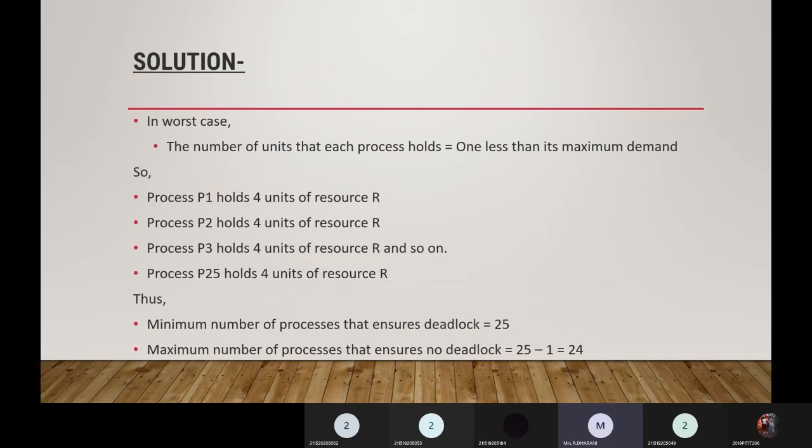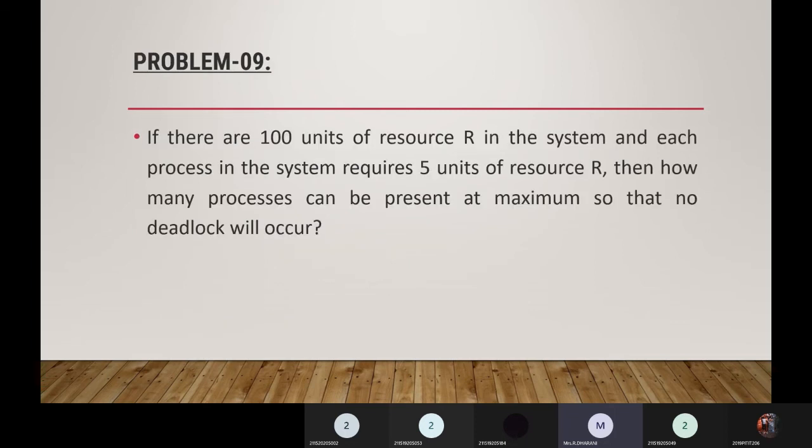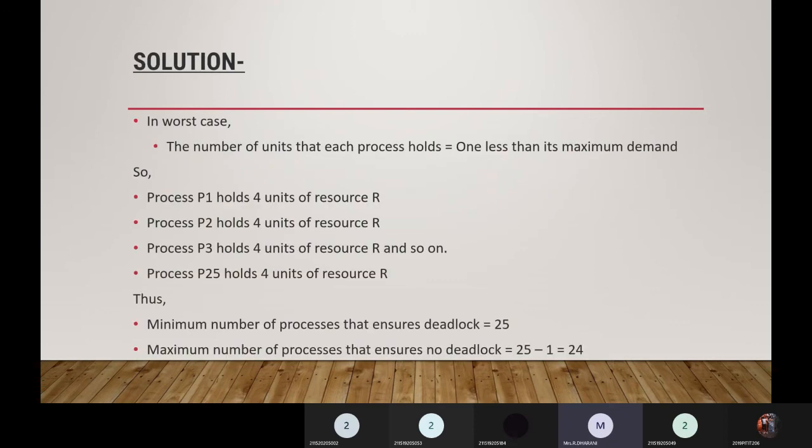In the worst case, the number of units that each process holds is equal to 1 less than its maximum demand. So each process in the system requires 5 units, right? Here we need to follow this worst case.